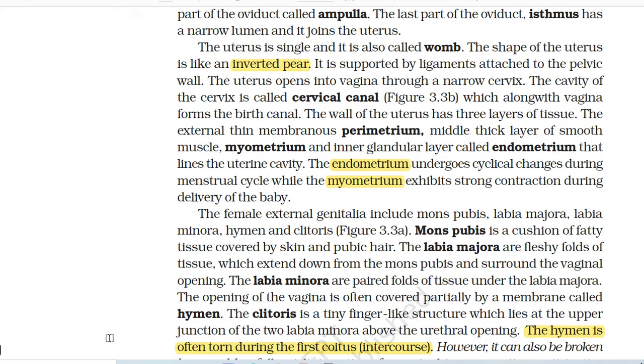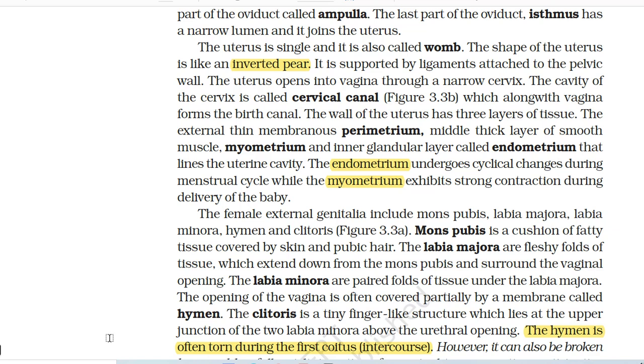The uterus is single and it is called womb. The shape of the uterus is like an inverted pear. It is supported by ligaments attached to the pelvic wall. The uterus opens into vagina through a narrow cervix. The cavity of the cervix is called cervical canal, which along with vagina forms the birth canal.